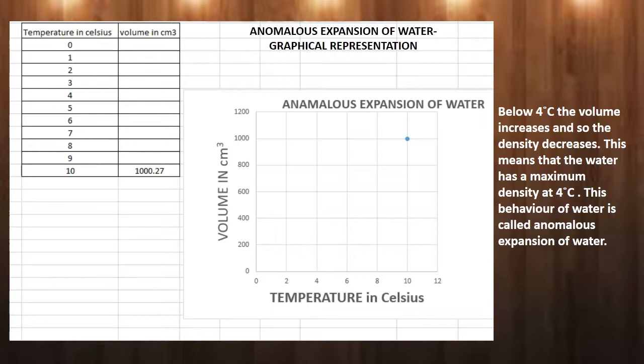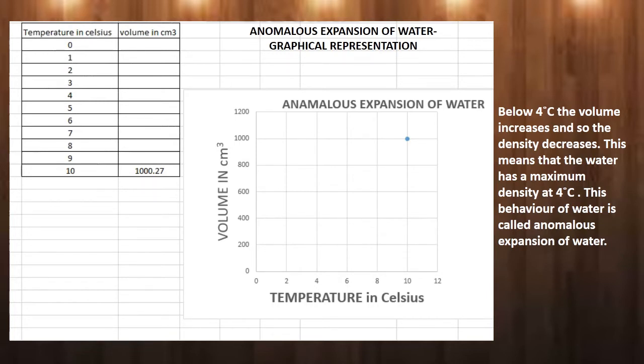If the water is further cooled, that is from 4 degrees Celsius to 0 degrees Celsius, at the time of cooling, instead of contraction, the expansion occurs in the case of water. When it is cooled, instead of contraction, it starts expanding. That is, its volume is increasing. This kind of peculiar phenomenon is called anomalous expansion of water. That is the peculiar property of the water.